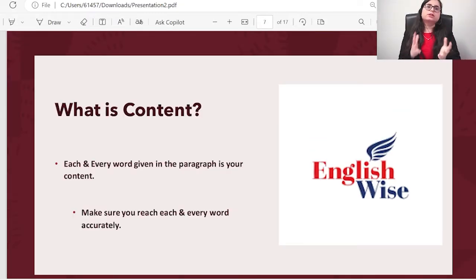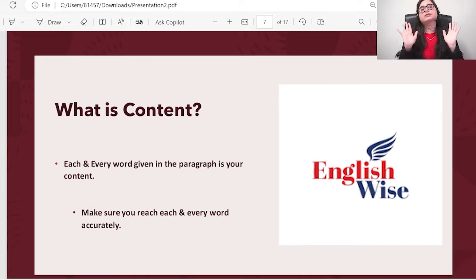What does the word content mean? Each and every word in the paragraph given is your content. That's right. And make sure that you read each and every word accurately. If you read the words accurately, you will definitely get marks in your content. And content does not play an important role in your speaking section.